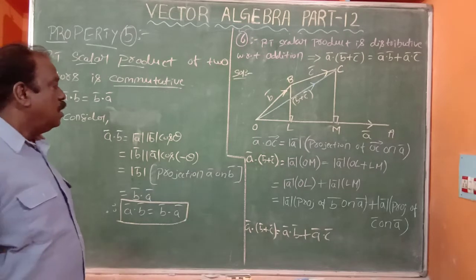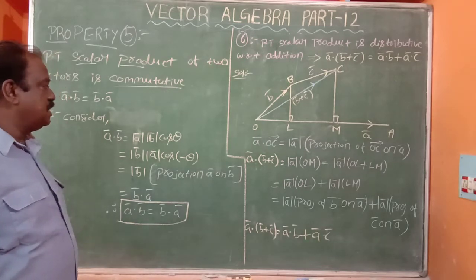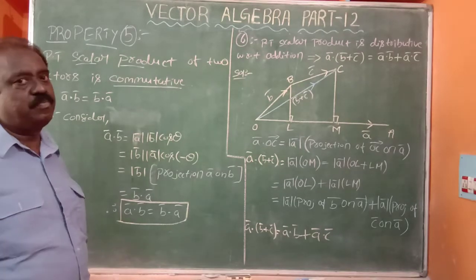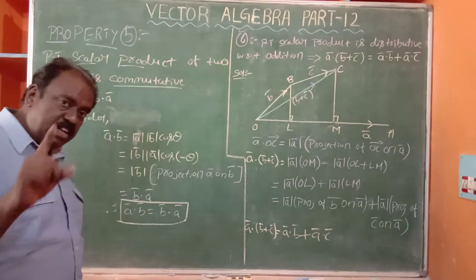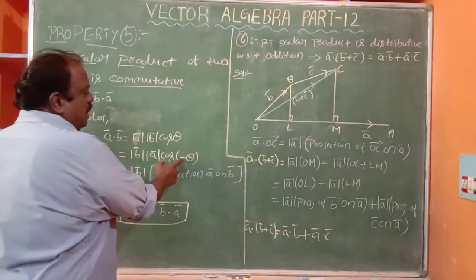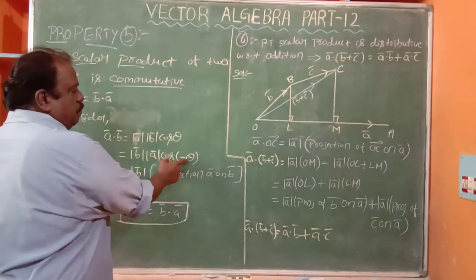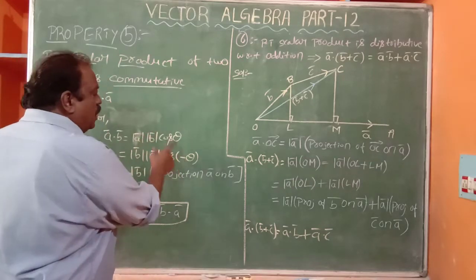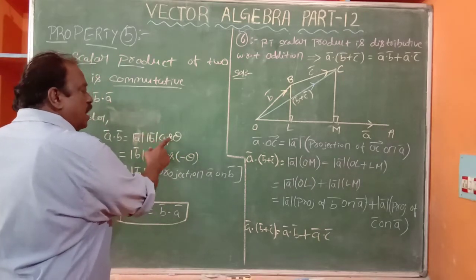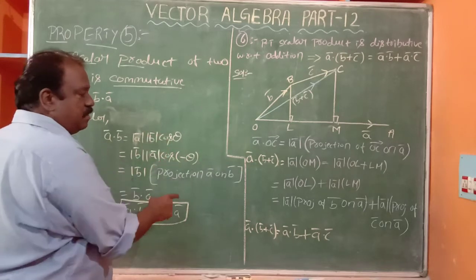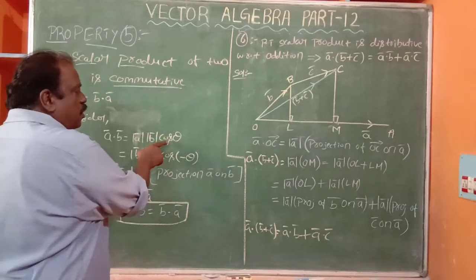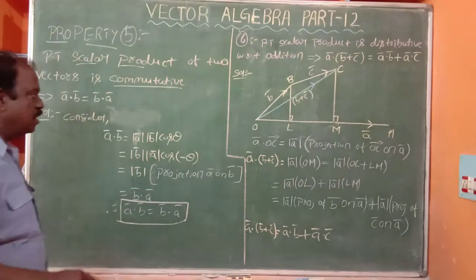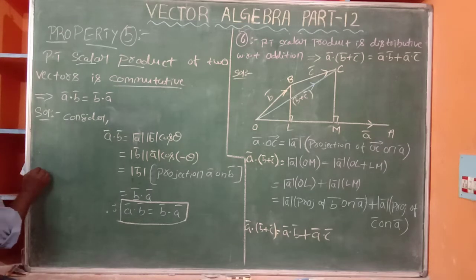You see, cos theta and cos of minus theta are both the same. It is purely trigonometry. Minus theta, a negative angle, lies in the fourth quadrant. In the fourth quadrant, cos is positive. So cos of minus theta is plus cos theta. We can write cos theta or cos of minus theta; both are the same. Previously, I told you one thing. Observe me.